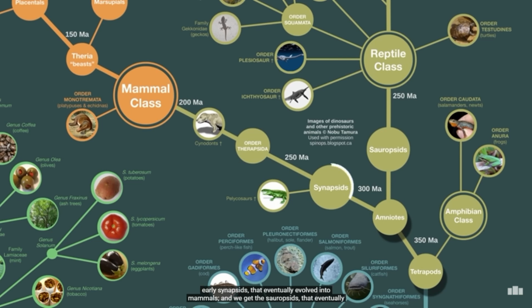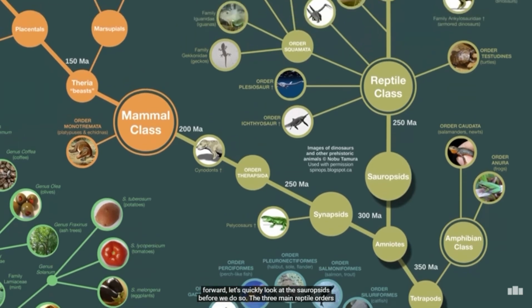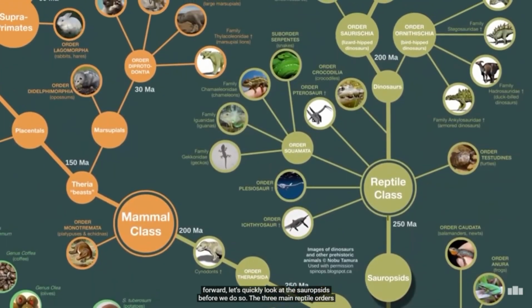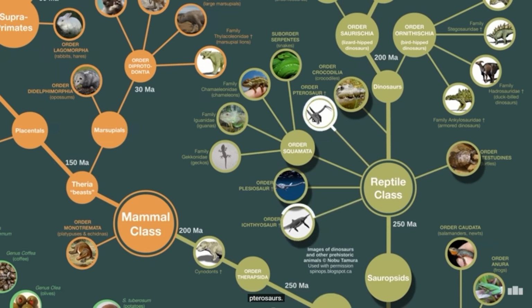From this point, animal life proceeded in 2 very different directions. We get the early synapsids that eventually evolved into mammals, and we get the sauropsids that eventually evolved into reptiles and birds. Since we'll be focusing mostly on mammals from this point forward, let's quickly look at the sauropsids before we do so. The 3 main reptile orders that still exist today are the crocodiles, the lizards, and the turtles. Most of the other orders are now extinct, such as the fish-like plesiosaurs and ichthyosaurs, and the bird-like pterosaurs.